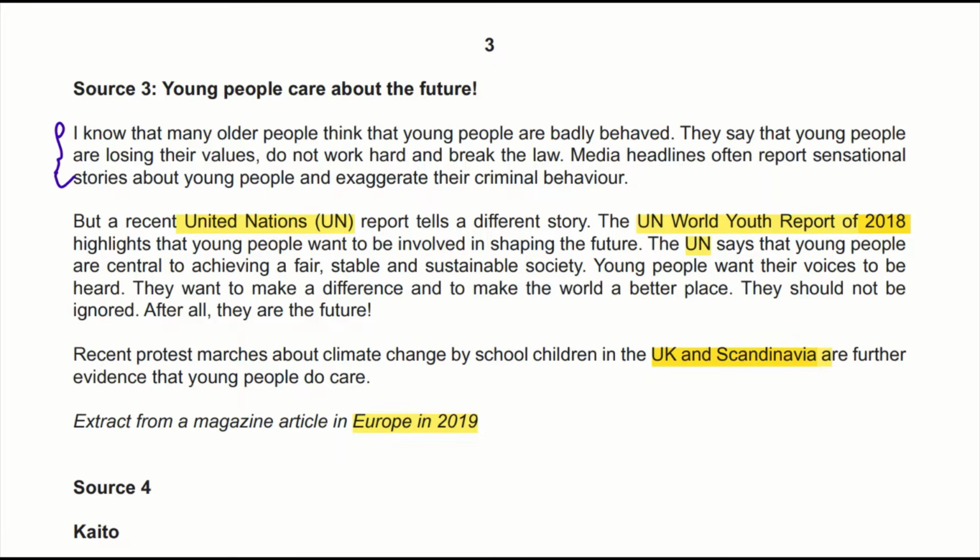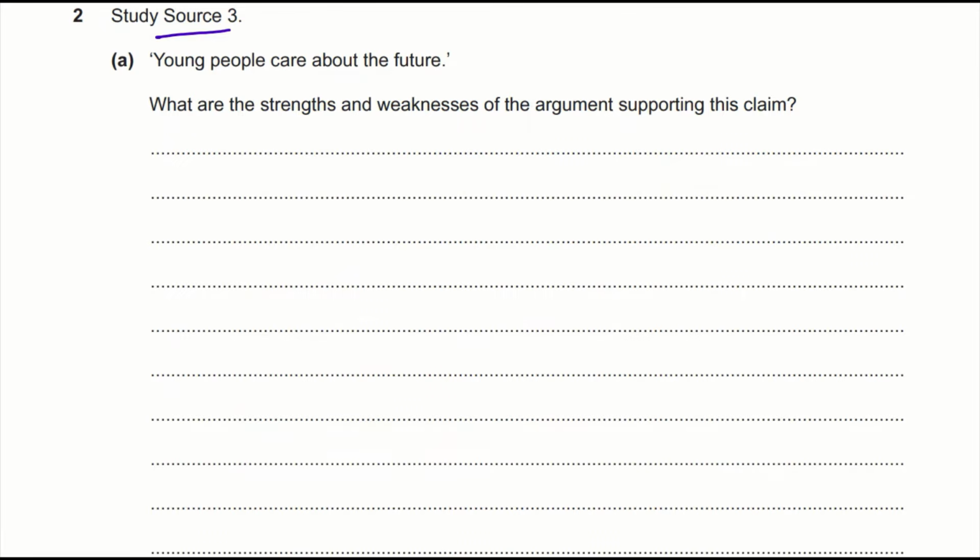We'll write that down. So you can start it off like: the writer uses a reasonable tone to state his opinion in this article. He has supported his argument using information from the United Nations, which is a really reputable organization.